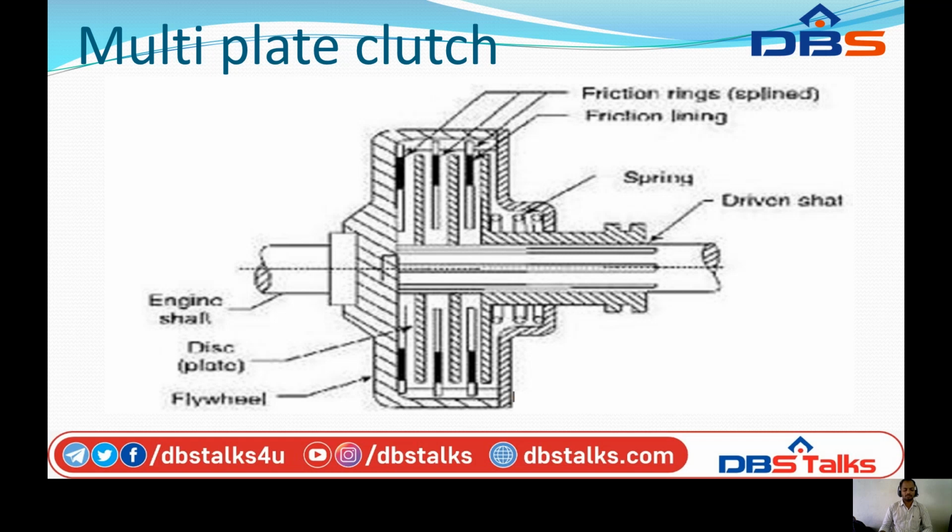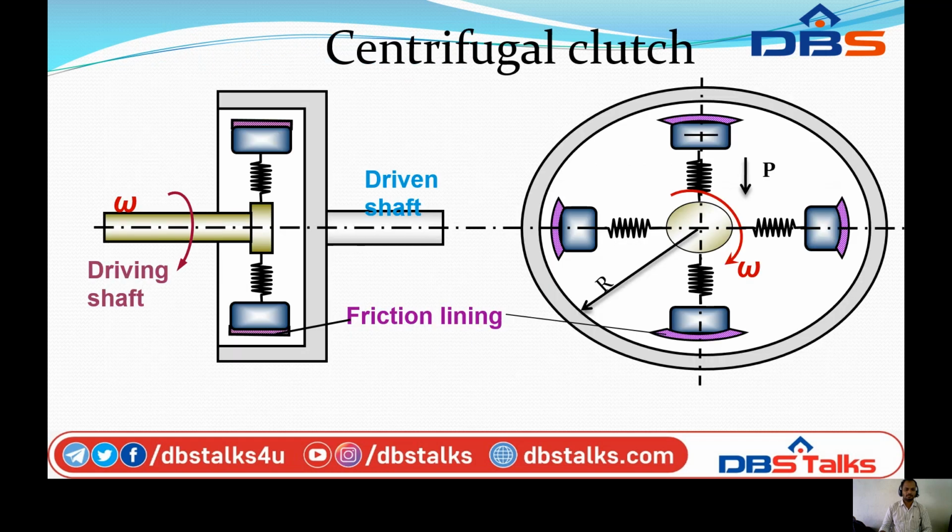Now, what is the number of pairs of contacts? In a single plate clutch, we have two pairs of contact. In multiple plate clutches, the number of contact pairs is given by the formula n = n1 + n2 - 1, where n1 is the number of discs on the driving shaft and n2 is the number of discs on the driven shaft.